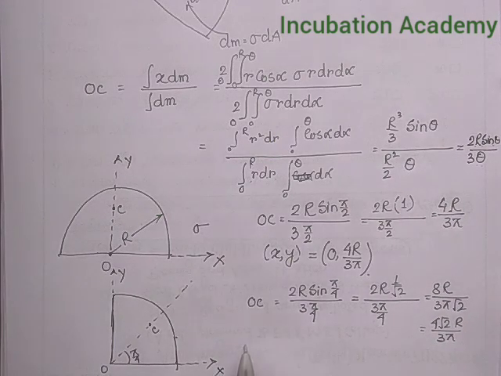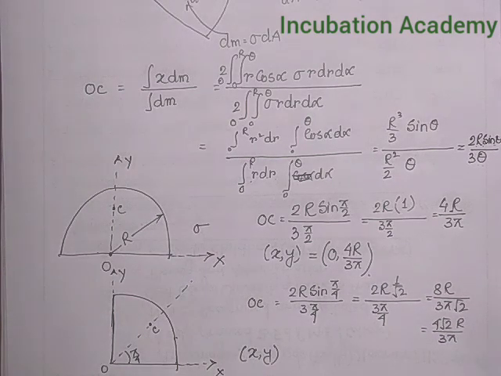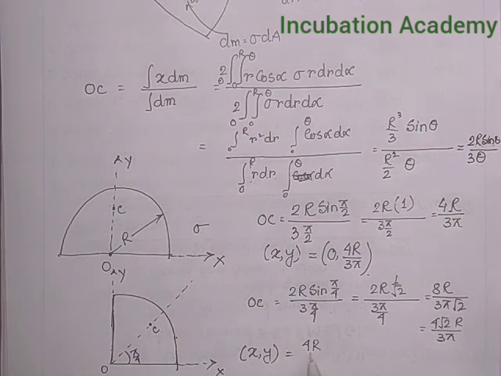So the coordinate of the center of mass in case of this plate, which makes an angle pi by 2 in total, will be simply 4r divided by 3 pi comma 4r divided by 3 pi.